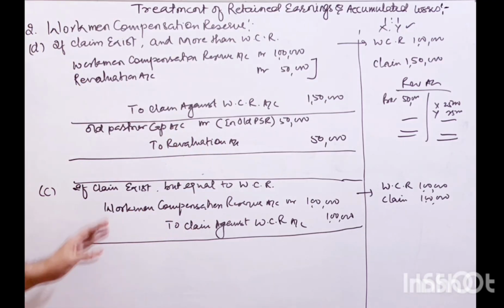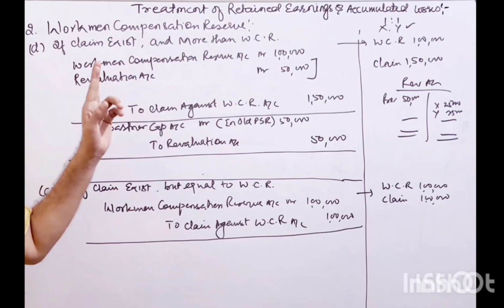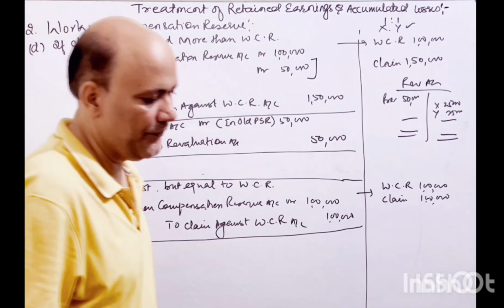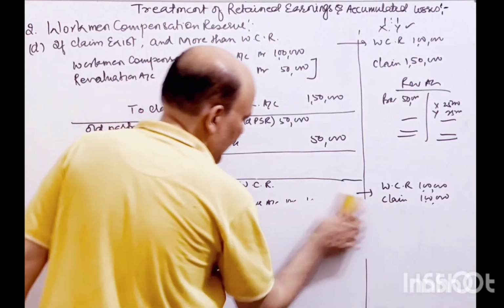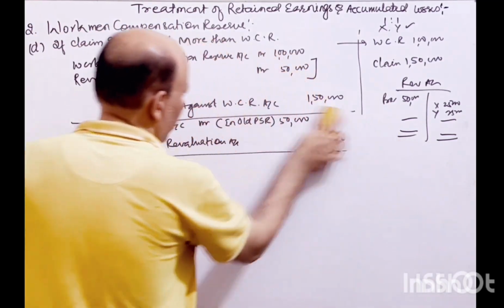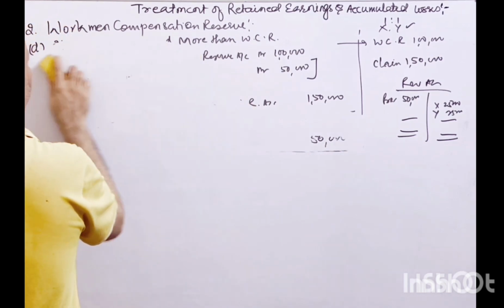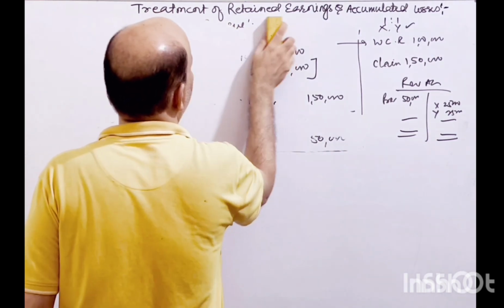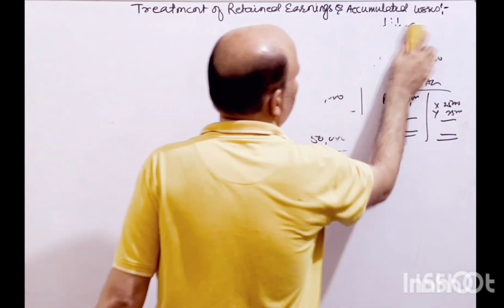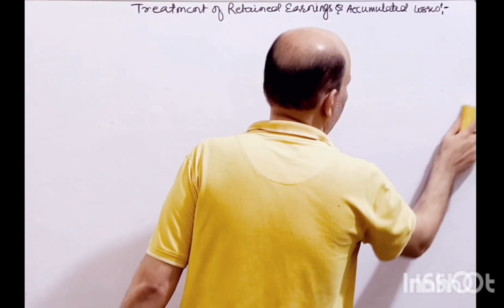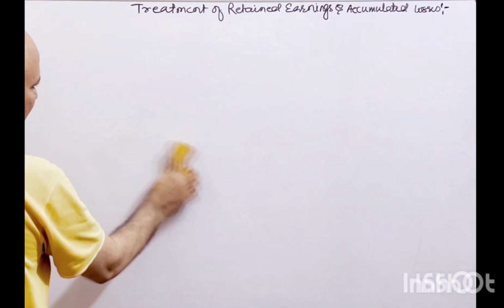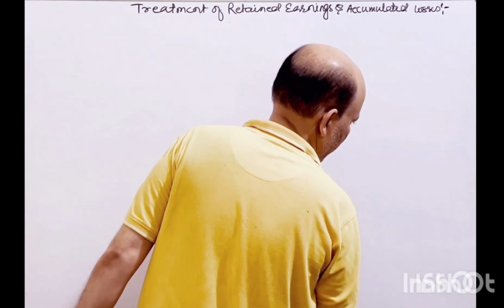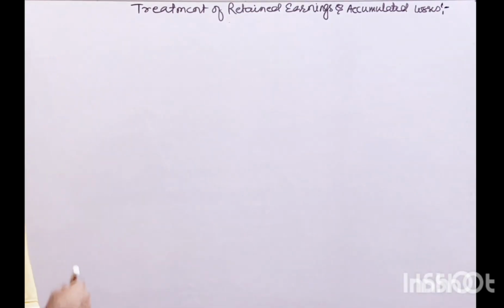So you have 4 cases in case of workman compensation reserve, right? And whenever you are creating the liability, that liability will be shown on the liability side of the balance sheet till the time it is being paid to the employee as per the instruction of the court, or if the company agrees to that, then the company straight away pays to that. Oh, partnership, here we are discussing the partnership, right?